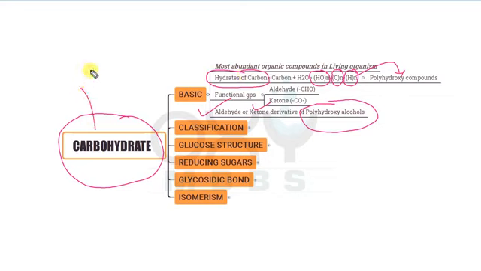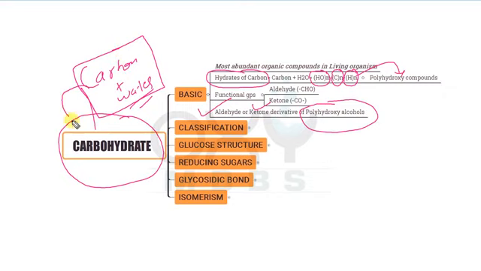And as carbon and water are very abundant in the nature, that is why the compound that will be formed from the carbon and water, that is called as the carbohydrate, will also be very abundant in the nature as well as in the living organism. So which is the most abundant organic compound that is present in the living organism? So it is the carbohydrate.